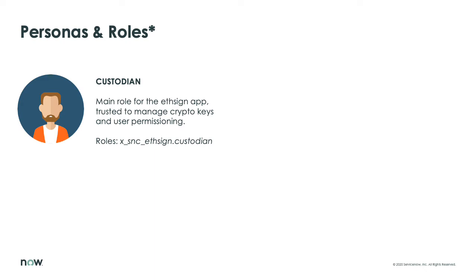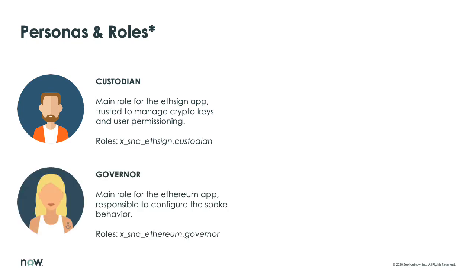The second user role is called governor and is the main role for the spoke application. This user is responsible for the correct configuration of the spoke and client-server side APIs. Governor can deploy smart contracts and invoke their methods, as well as monitor deployments and invocations that are done by apps built on top of it.